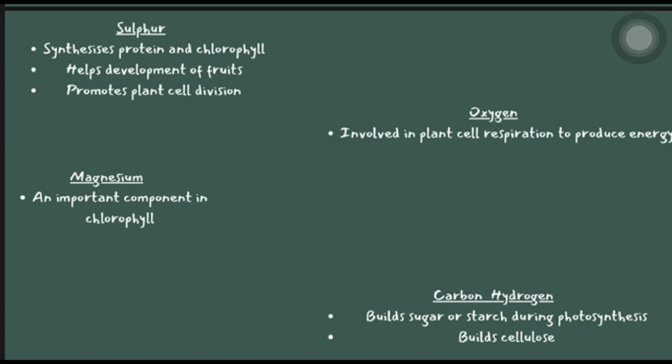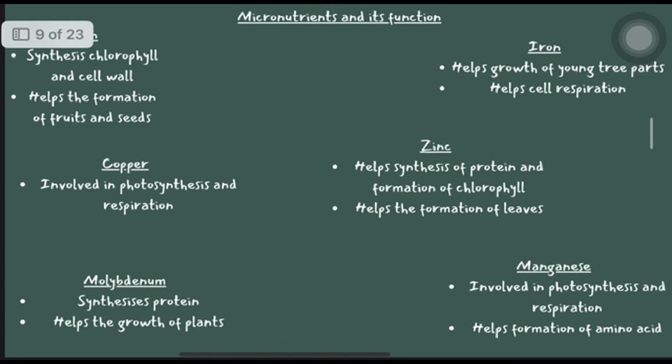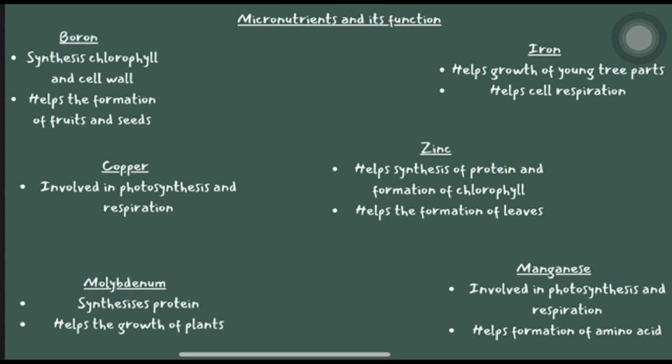Next is magnesium, an important component in chlorophyll. Next is carbon and hydrogen, which build sugar or starch during photosynthesis and build glucose. Next is micronutrients and their functions. Boron is used to synthesize chlorophyll and cell wall, and helps the formation of fruits and seeds. Iron helps growth of young tree parts and helps cell respiration.